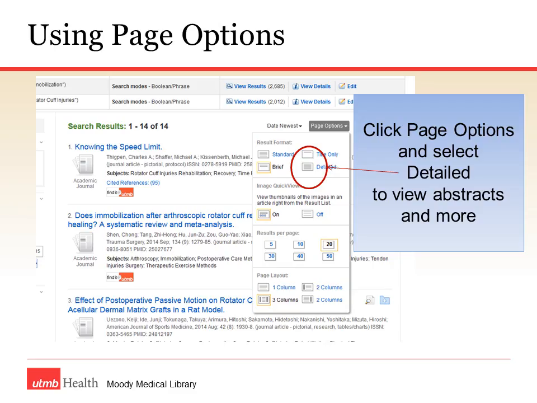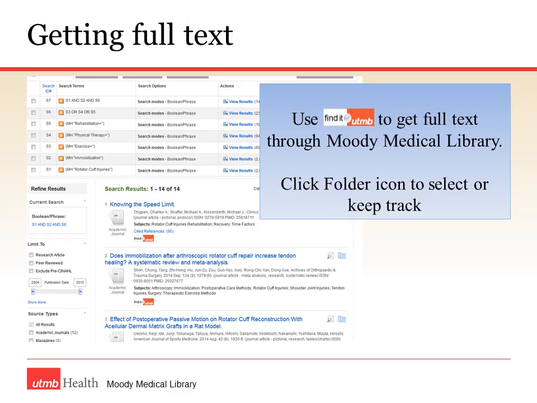Let's use the page options. If I click the down arrow beside page options, then click Detailed View, I get more information about those articles that might be interesting. So I want to always click the Detailed View. I also can use the Find It at UTMB to get full text to the Moody Medical Library. I can also click the folder icon to keep track of the articles.